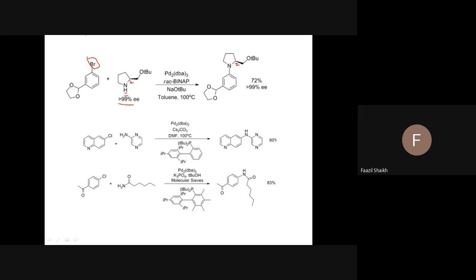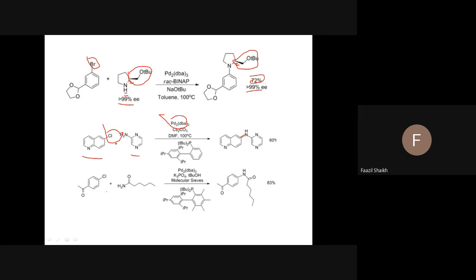So you see this is another example before you, that this remains as it is, no change in the chirality, or we can say retention of configuration. You see 99% enantiomeric excess, the same. However, the yield is somewhat less, 72% out of 100%. Now take an aromatic amine and an aromatic halide. So see, no need to get confused. One hydrogen and chlorine will be lost, and there is a formation of this bond, a carbon-nitrogen bond. The catalyst will be different, but palladium is always there to work out this reaction. So this is a Buchwald-Hartwig coupling.